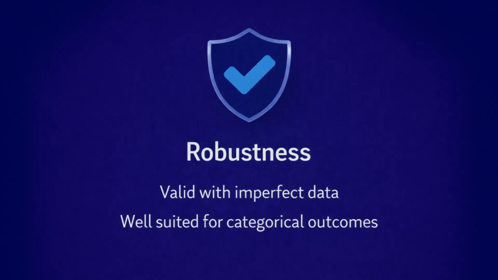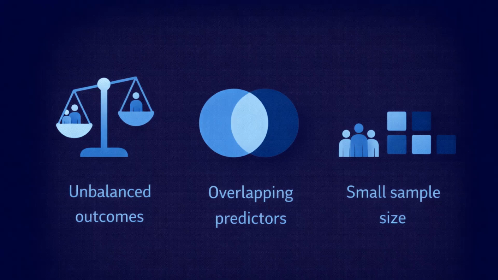Robustness refers to how well logistic regression performs when data are not perfect. Logistic regression does not require normal distributions, and does not rely on mean comparisons, which makes it well suited for categorical outcomes. However, it becomes less stable when outcomes are extremely unbalanced, when predictors overlap heavily, or when the sample size is small relative to the number of predictors.